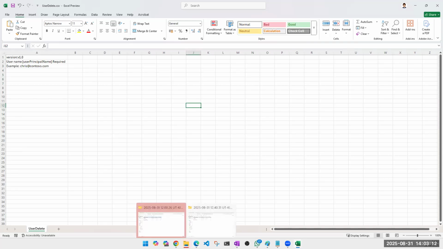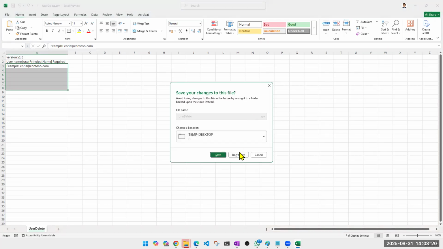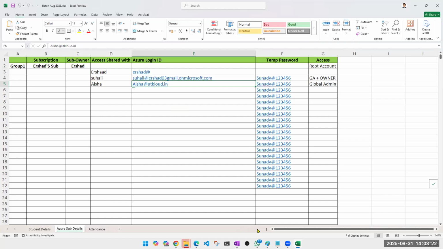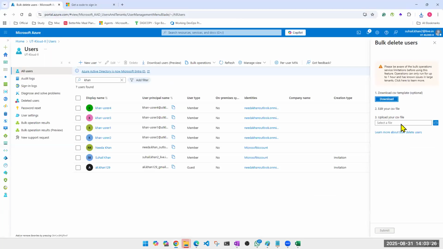Yes, no, maybe. I understood, you got it, right? You simply have to use those user IDs here. Control S, save, come here and upload that file, submit. It will be deleted. Simple.